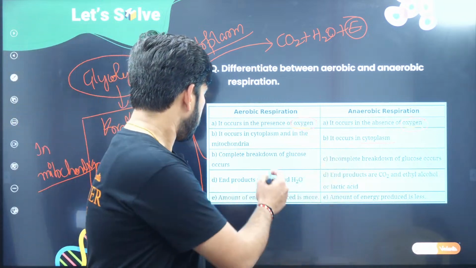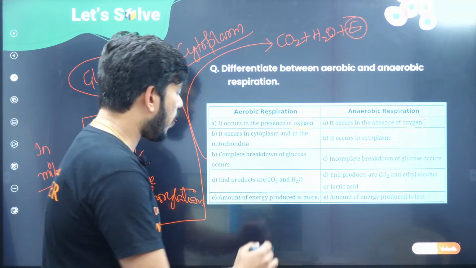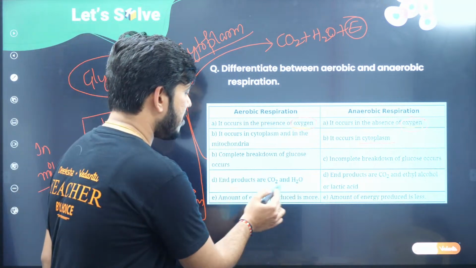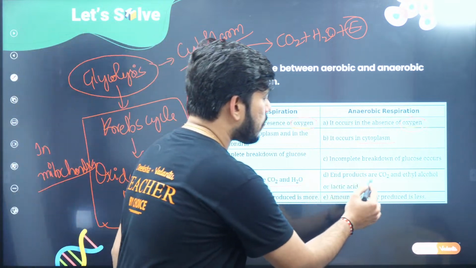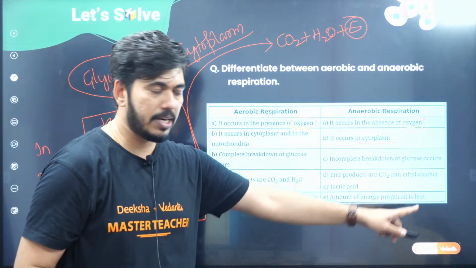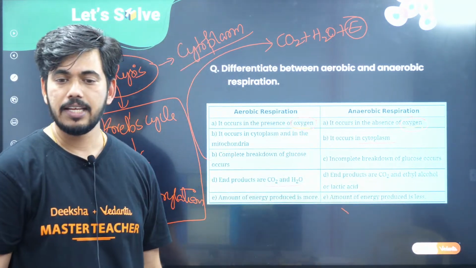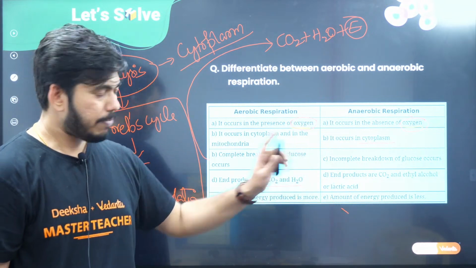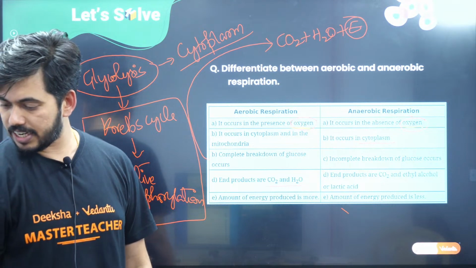So now, complete breakdown and incomplete breakdown, that you can remember. One, the end products are carbon dioxide and water, as I mentioned here. Here the end products are carbon dioxide and ethyl alcohol in case of alcohol fermentation. In case of lactic acid fermentation, lactic acid is the final product. Very good. Okay, Vaishnavi said understood.